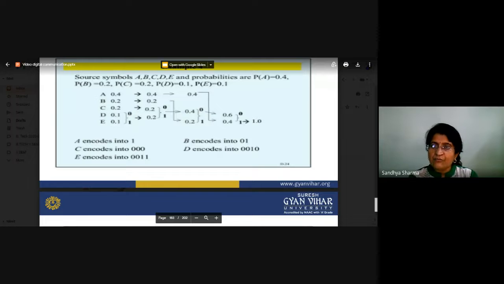Then we add 0.4 and 0.2, and place the result at the upper part, above the other 0.4, to maintain the descending order.